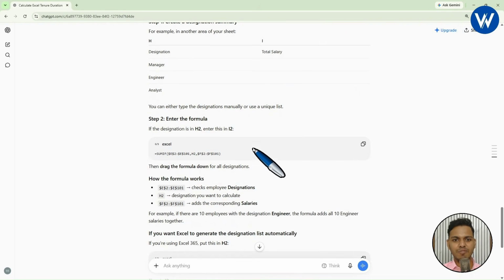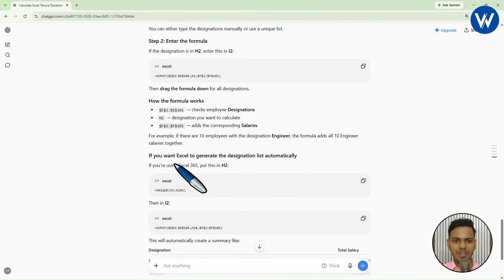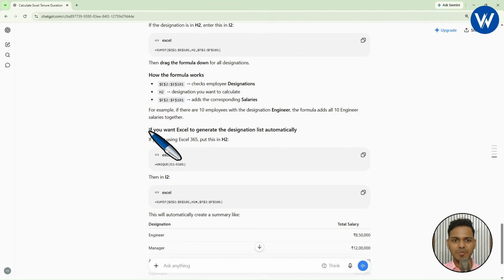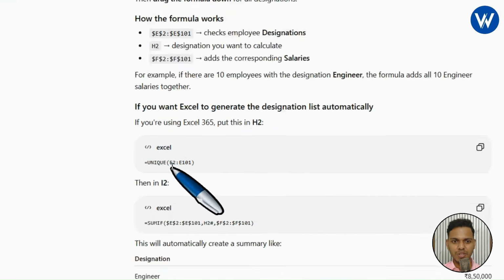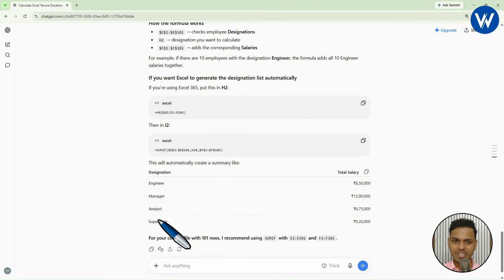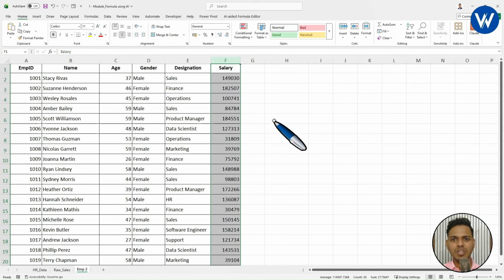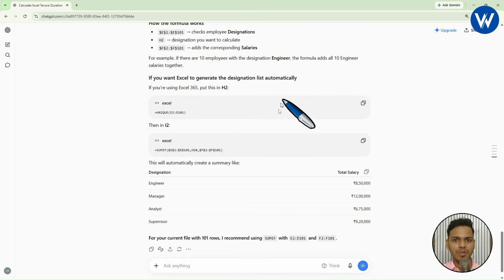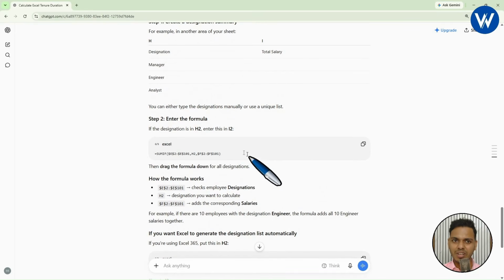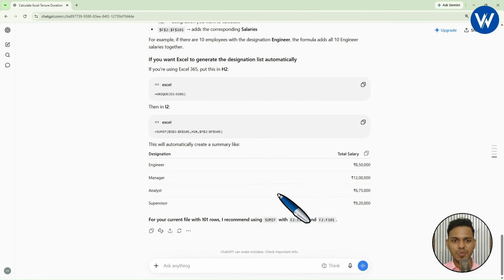And finally, it has given one formula, the SUMIF formula. Okay, it has given the complete formula. First it says that if you want Excel to generate the designation list automatically, you need to take help of the UNIQUE formula. So first of all, you need to find the unique designations. As I already showed you, you can simply take help of the UNIQUE formula. But what I will do is tell ChatGPT I don't have the UNIQUE formula, what to do, because the UNIQUE formula is available in the latest version of Excel only.